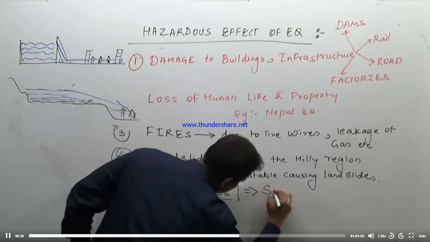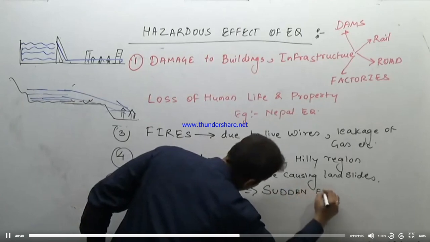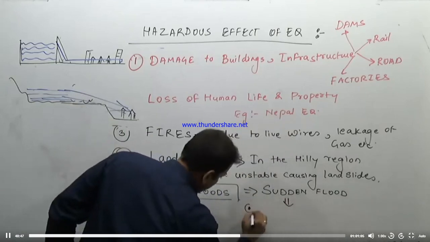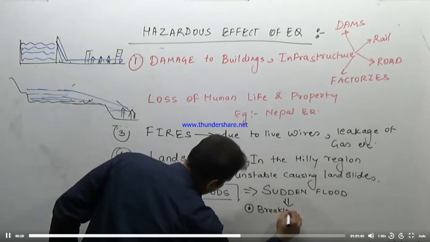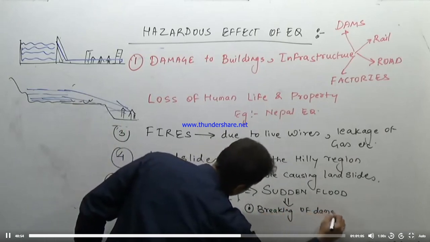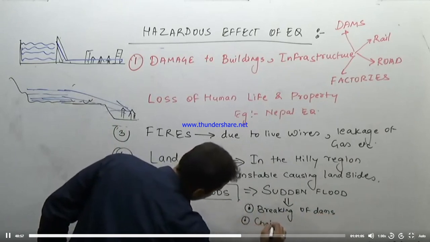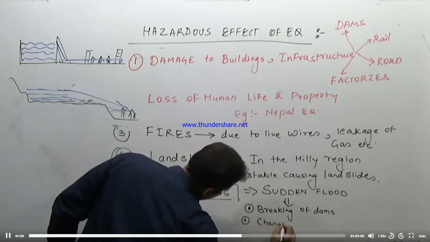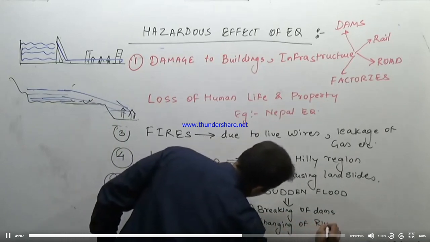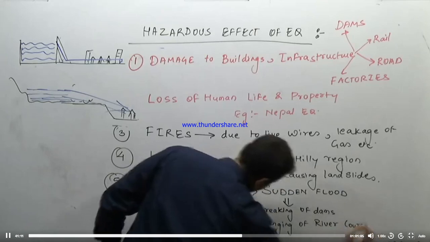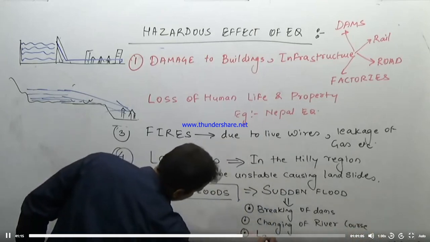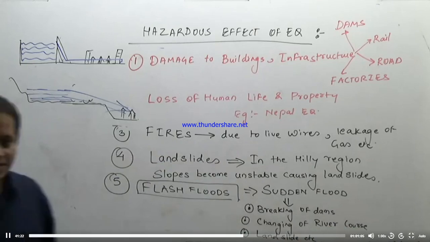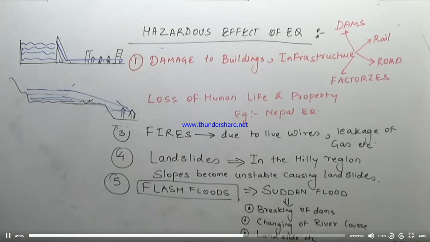So what are these? These are the sudden floods during earthquakes caused due to breaking of dams, changing of river course, landslide, etc. That is, landslide, etc. will also result in flash floods.